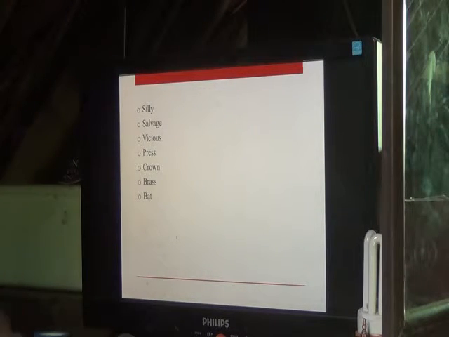Bat. This one is easy. It could mean the animal bat. So you're familiar with bat? Of course. You've seen a bat. Definitely. Good. Now, it could also mean the materials used in a game, in the baseball game. Yes, the one where you use the bat and the ball, right?